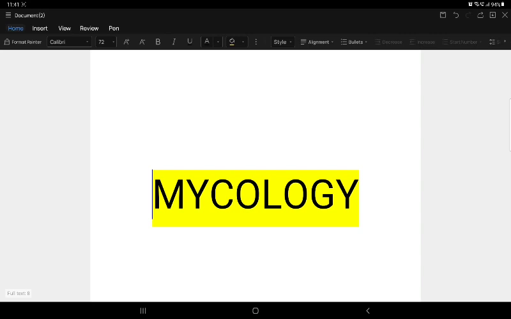Then Tinea imbricata, concentric lesion; Tinea unguium, nail; Tinea pedis, webs of the feet; Tinea cruris, groin; and Tinea corporis. Tinea barbae is for the beard area; the non-bearded region infection is Tinea corporis.